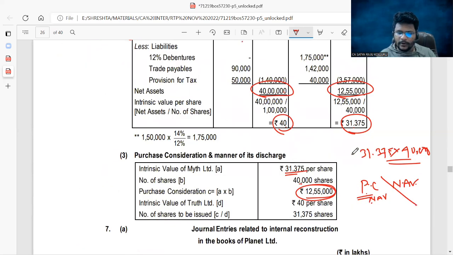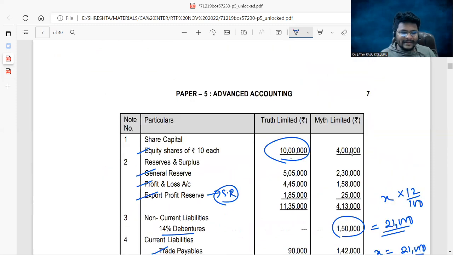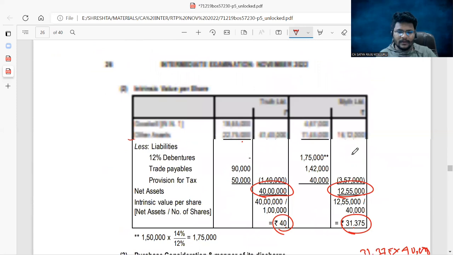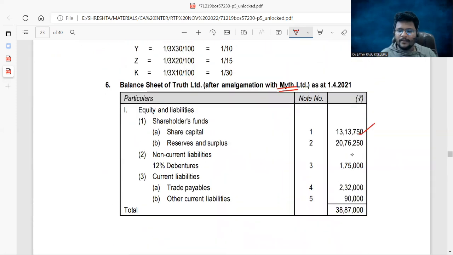Yeah, here we worked out. In the form of PC, we are issuing 31,375 shares. So 31,375 shares into 10, the face value, is 3,13,750, plus the existing amount of share capital, 10,00,000. That's a total of 13,13,750. 13,13,750 is the share capital.